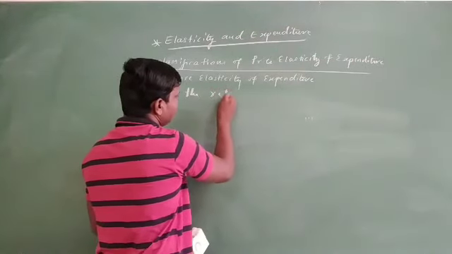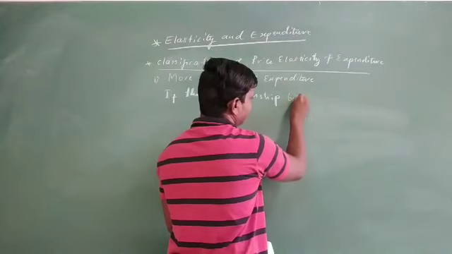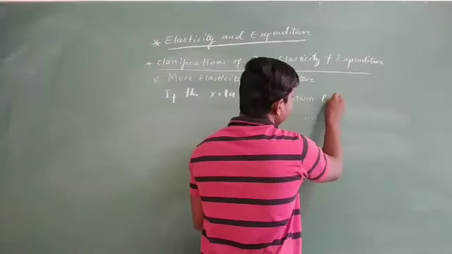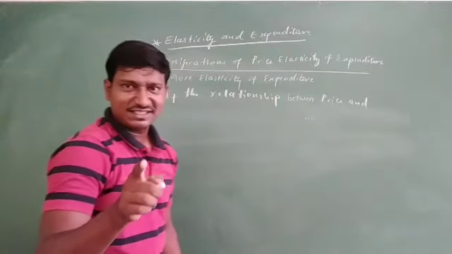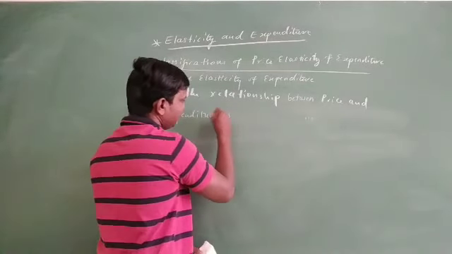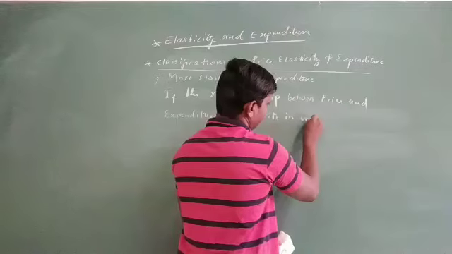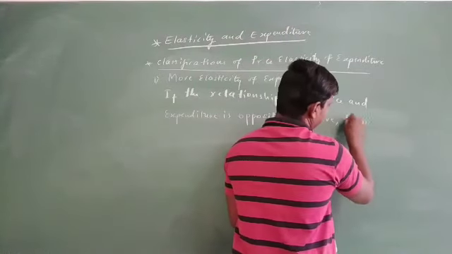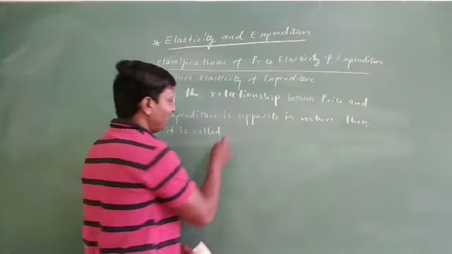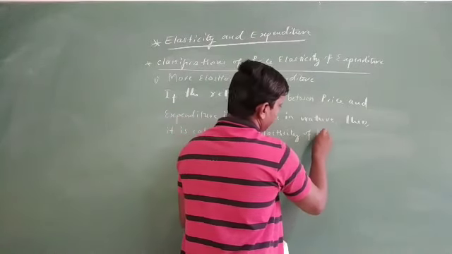If the relationship between price and expenditure is opposite in nature, then it is called more elasticity of expenditure.